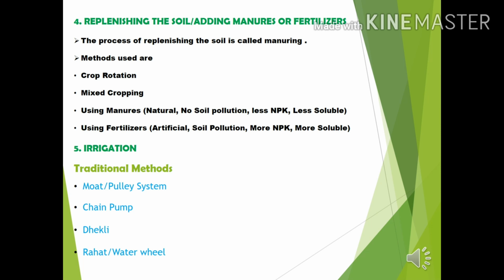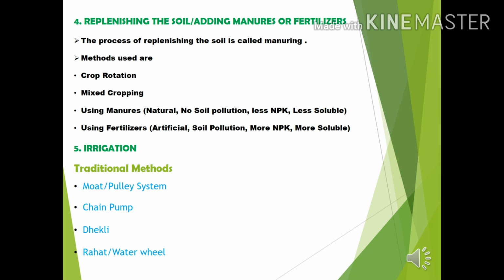But fertilizers, these are made in factories and chemical composition is made to get correct concentration of NPK and readily soluble in water, and this creates soil pollution. Fifth process is irrigation. We have traditional methods as well as modern methods.